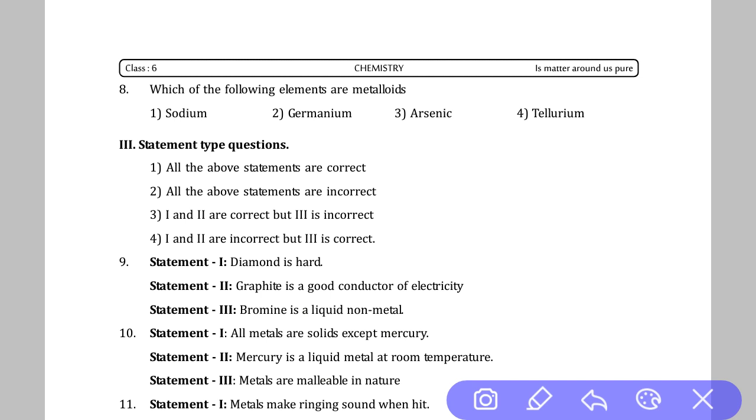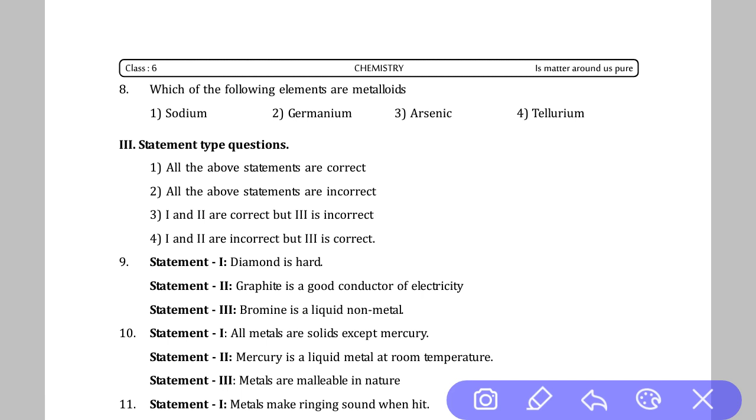Going to the next question, that is question number 9. It is a statement argument question. First option, all of the statements are correct. Second option, all of the statements are incorrect. Option 3, 1 and 2 are correct, but 3 is incorrect.